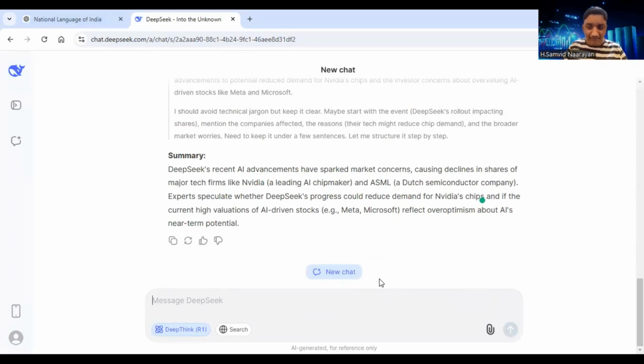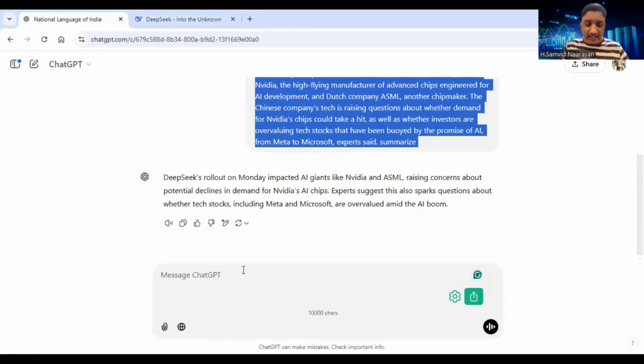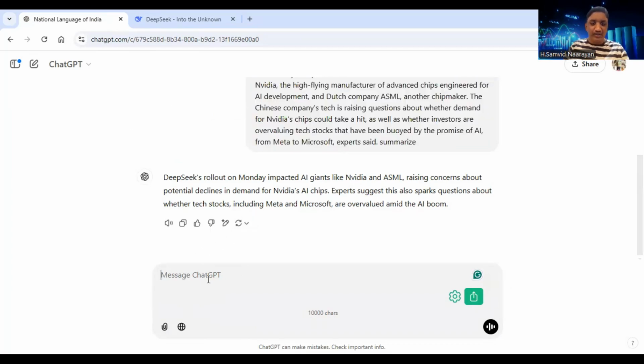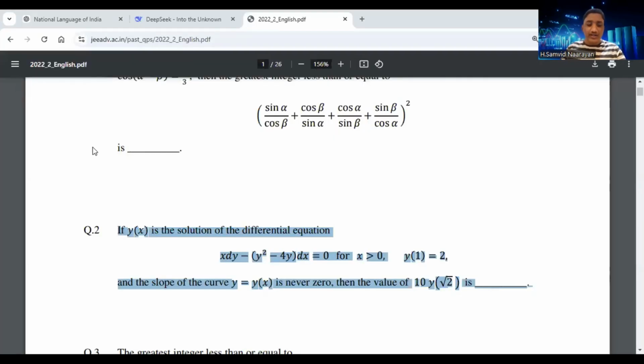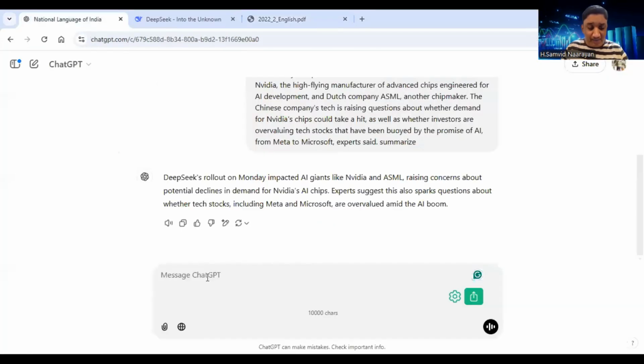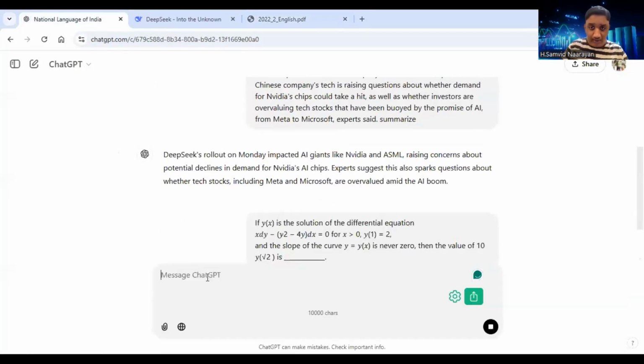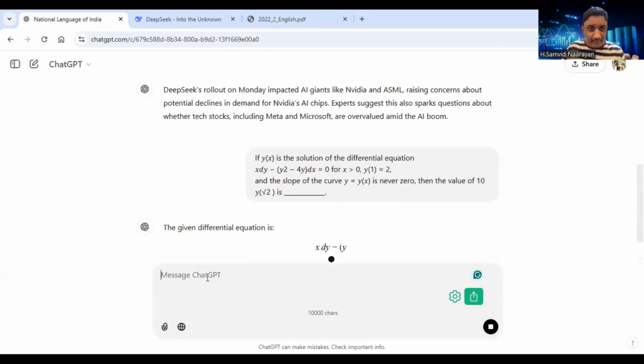Just give me a moment. Now, let us ask both ChatGPT as well as DeepSeek to solve, let us say, a mathematical question. Just give me a moment. So this is an advanced mathematical question from the JEE Advanced 2022 paper. So let's ask both these chatbots to solve it. Okay, so I have pasted it.